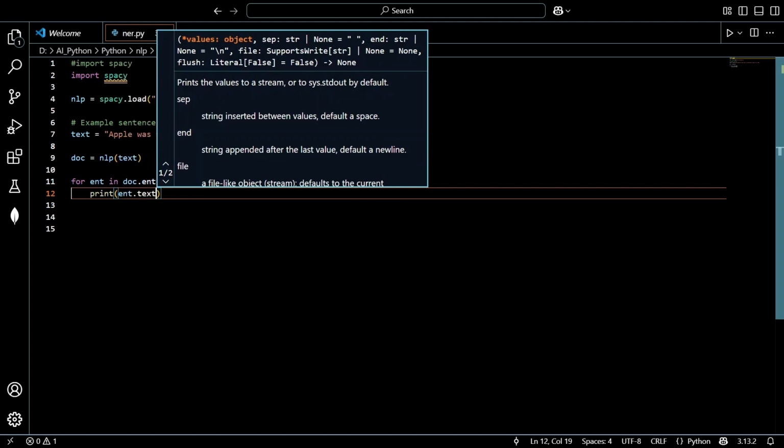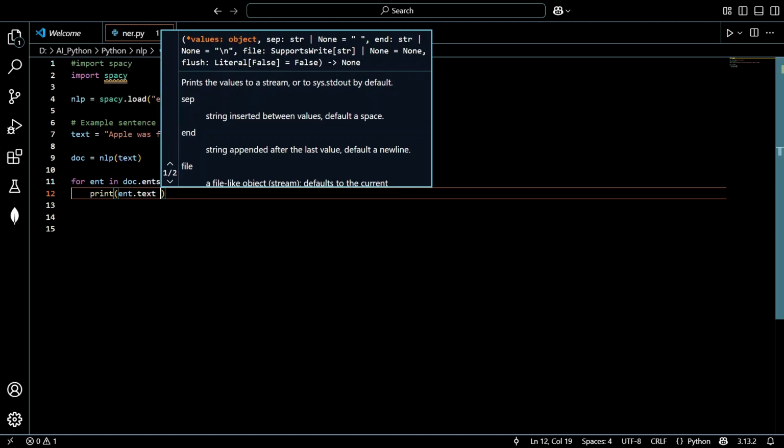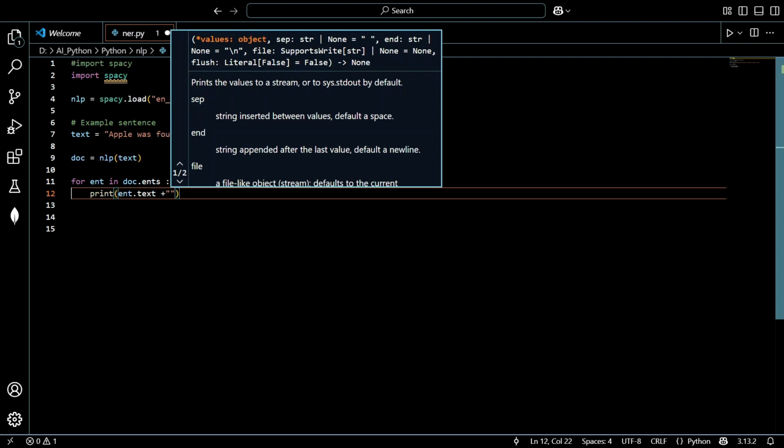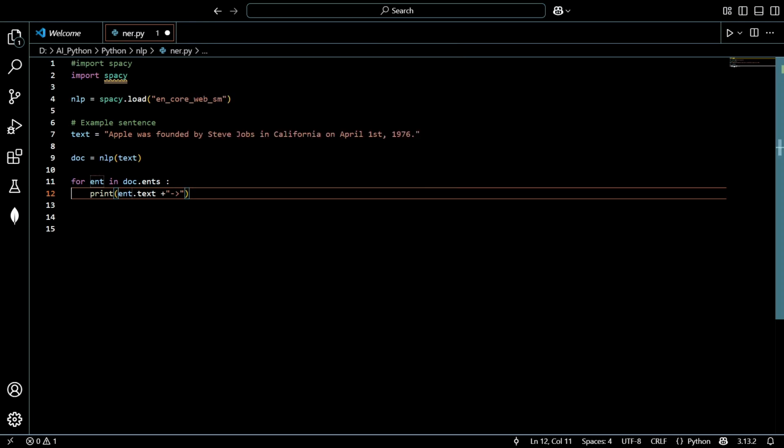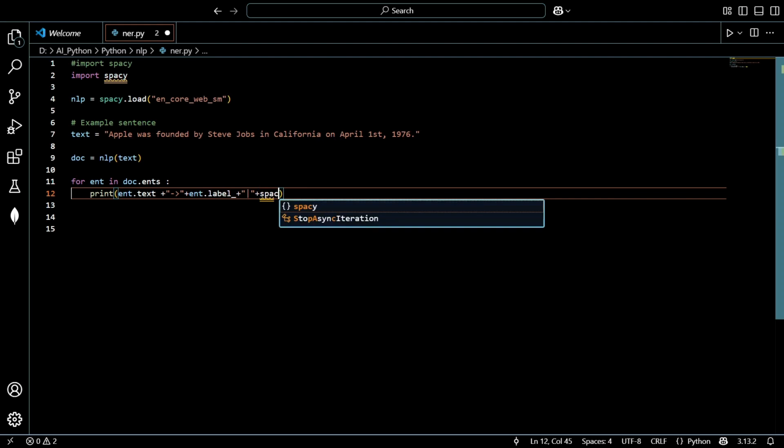So we are going to print ent.text, ent.label. So basically this is for the organization entity label, and we'll also use the explanation. So for that we'll use spacy.explain.